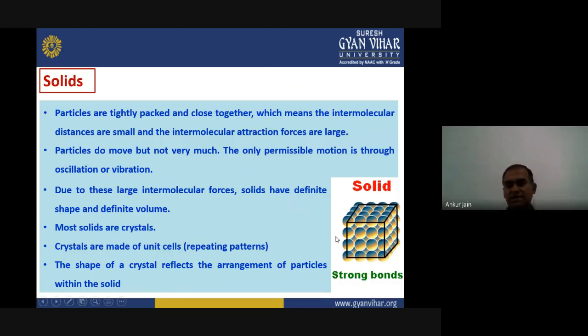You can see in the picture here, they have strong bonds and definite shape, definite crystal structure. Here these are some atoms, and this we can define as a unit cell. There can be many atoms in one unit cell. This is the smallest part of any solid or any crystal.